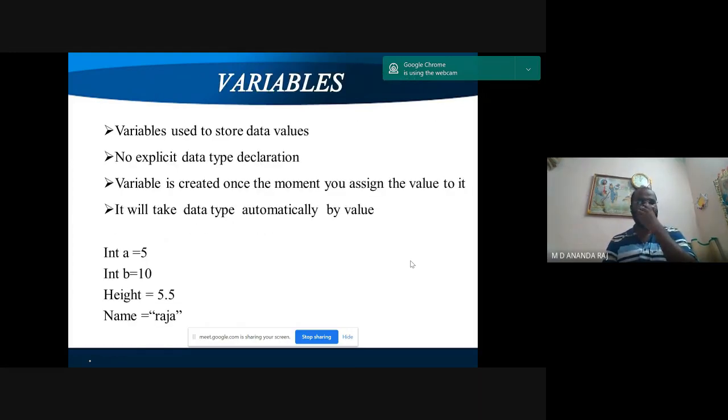So variables are used to store data values. No explicit data type declaration is needed. A variable is created the moment you assign a value to it. It will take the data type automatically from its value. For example, a is equal to 5, b is equal to 10, height is equal to 5.5, name is equal to Raja. By seeing the values assigned on the right hand side, the data type will be automatically declared in Python.